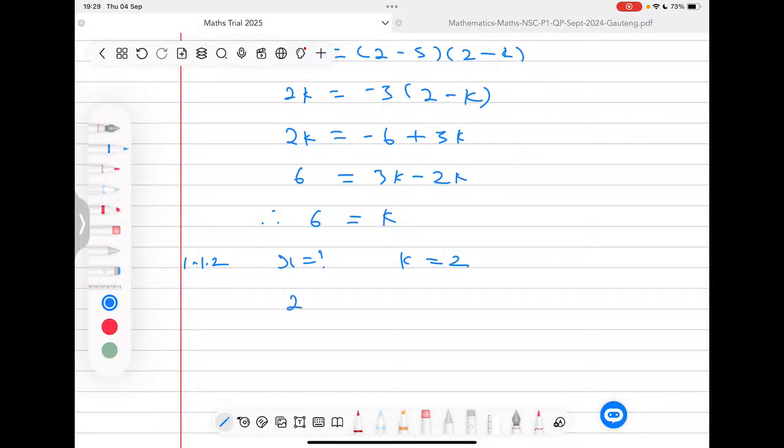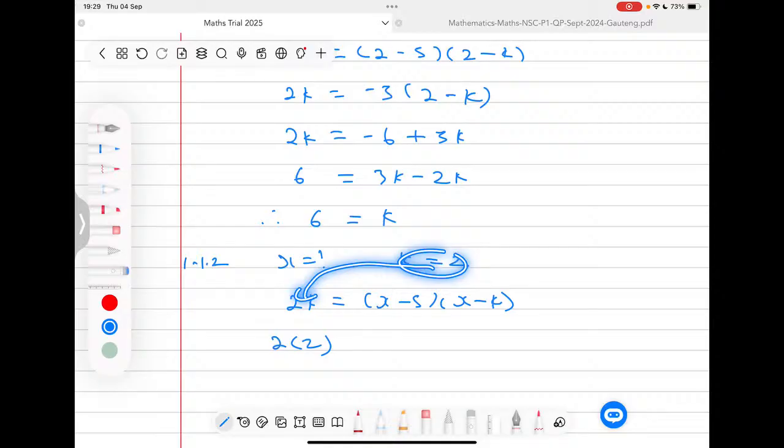So we still have here 2k is equal to (x minus 5) times (x minus k). And in this regard, we're having a 2 times 2, because now we are actually substituting the 2 for the k instead of the x. So that now I'm going to have here the x as it is, because that is what I'm looking for, times the 5. And in this case, I'm going to have the x, and then a minus 2.